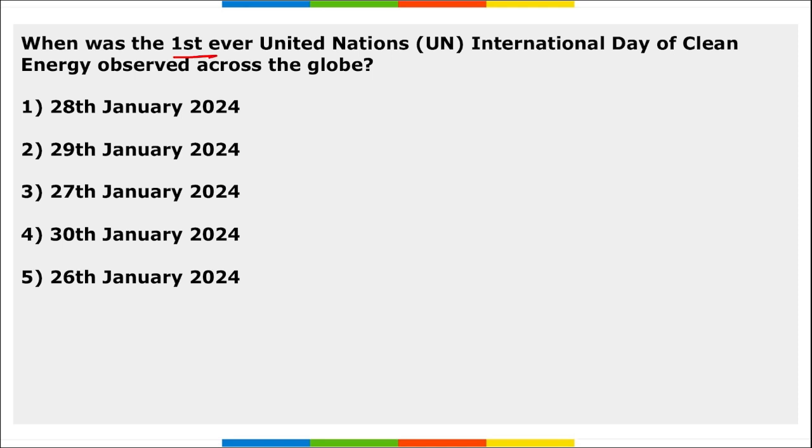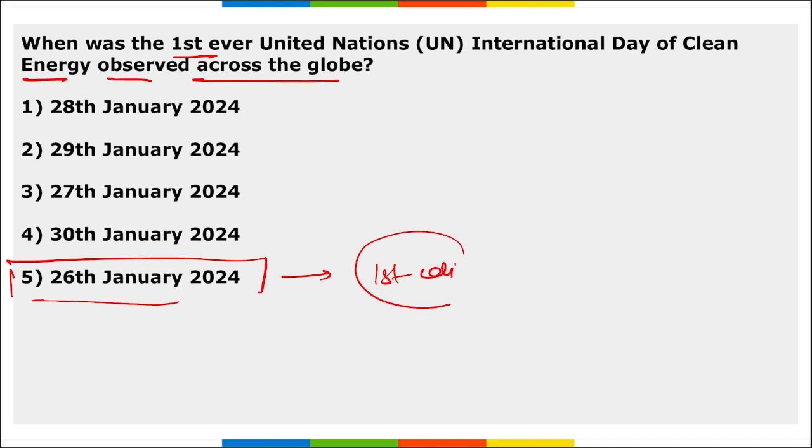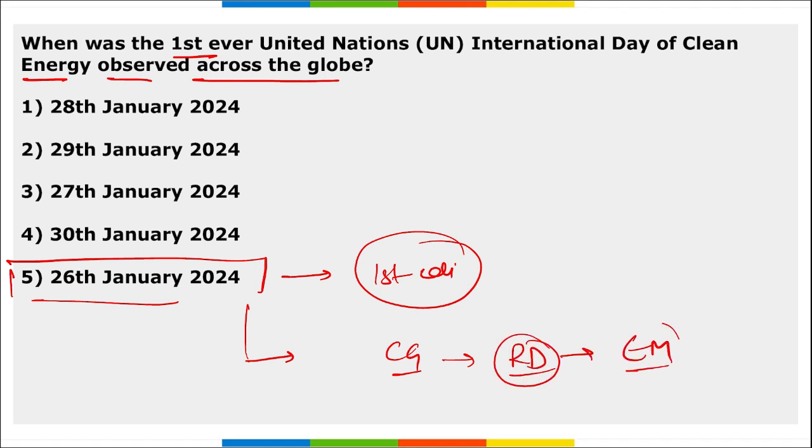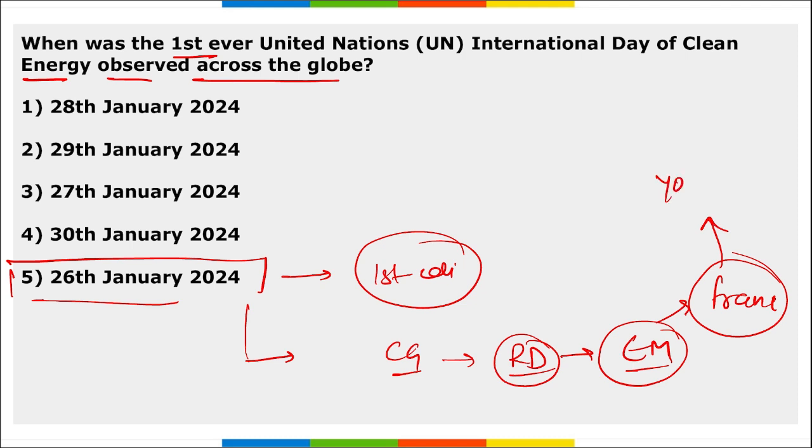When was the first ever UN Day of Clean Energy observed across the globe? It was observed on 26th of January. Then remember, who was the chief guest during the Republic Day parade in India? Emmanuel Macron, the President of France. Your homework is to tell me who became the youngest Prime Minister of France. Tell me the name.